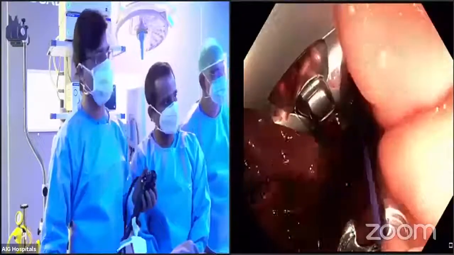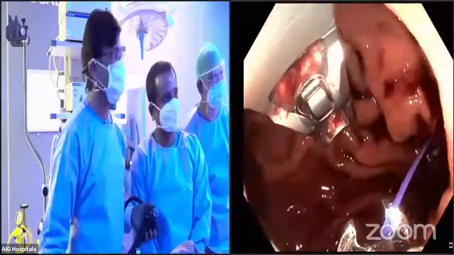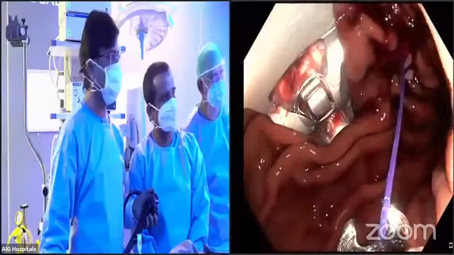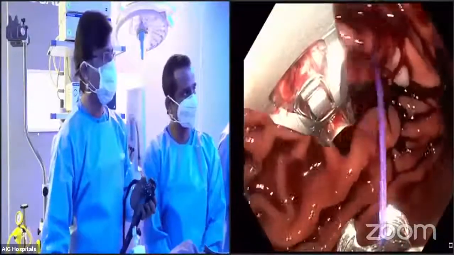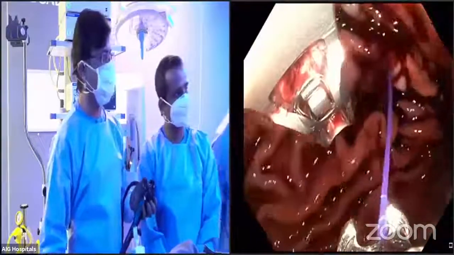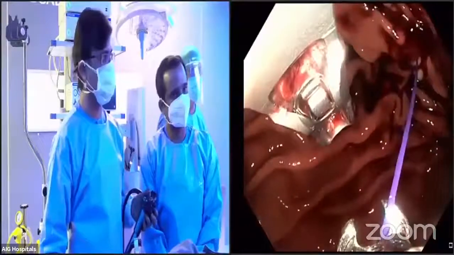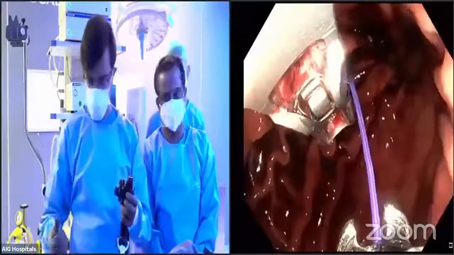As you see here, I'm just getting one scissors to cinch it. So as you see here, I almost came up to the fundus. This is the GE junction. So probably I'll take one more suture and then leave the fundus part like that. We'll come back if at all from the spirus after 5 minutes, so that we will show you the end of the suturing pattern. Can we go to spirus if Mohan is ready there?